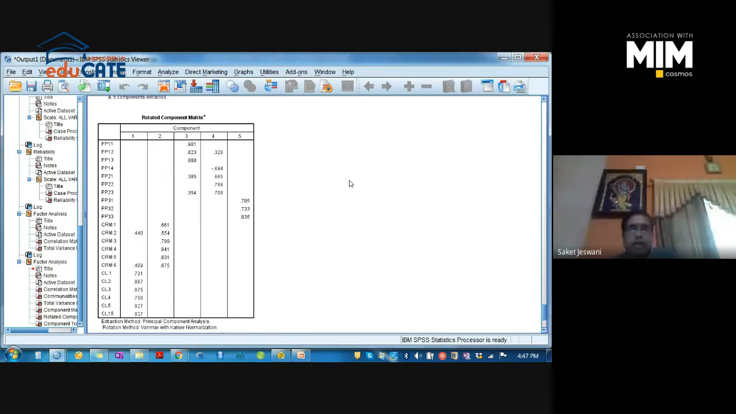Even after discarding a few items, the loading values of the other items will change, because it works on a rotation basis and considers the values of all the items. So we will try to discard items one by one, and then we will see whether the instrument is getting correct or not.